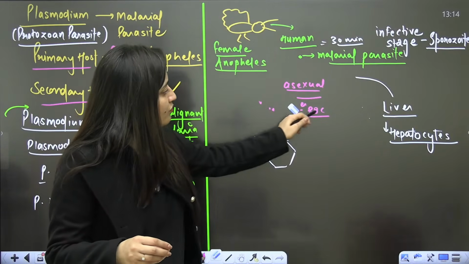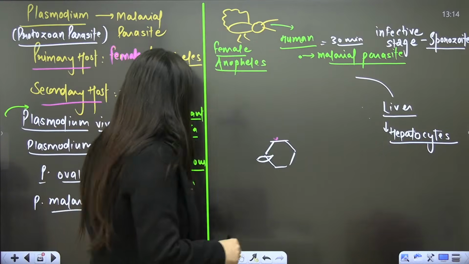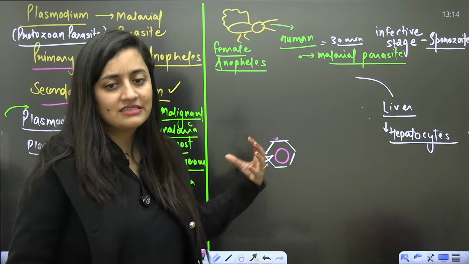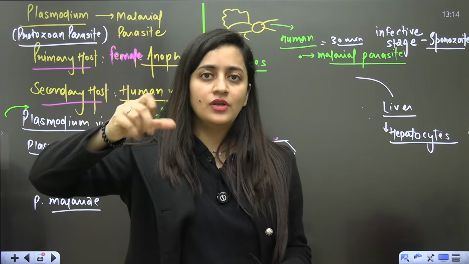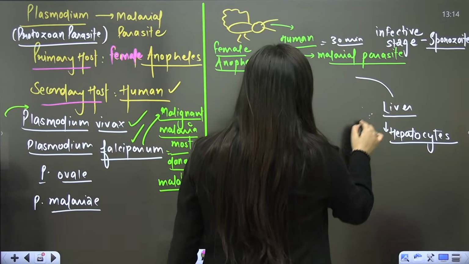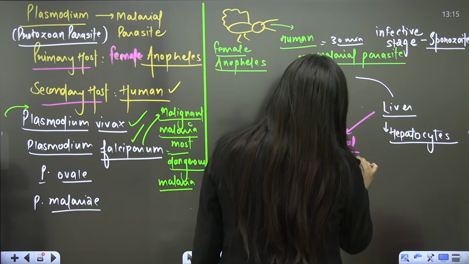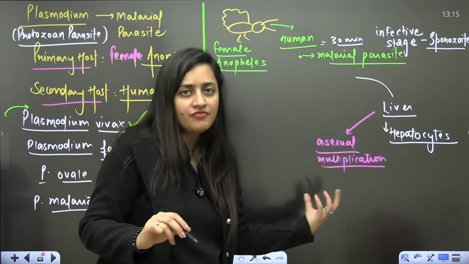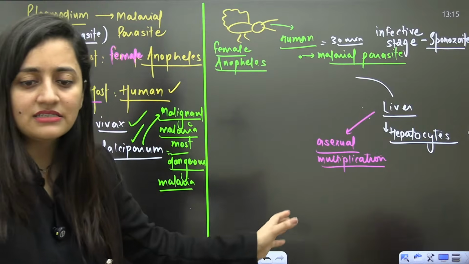So basically, this sporozoite will find its way to the hepatocytes. It will enter, and here it will multiply. I'm not discussing in detail that the sporozoite is sickle shaped, slowly becomes circular, then grows and multiplies. I'm simply telling you that in the liver their asexual multiplication will occur, a kind of multiple fission. Different stages form here: cryptozoites, cryptomerozoites, cryptomero-macrozoites, cryptomero-microzoites.